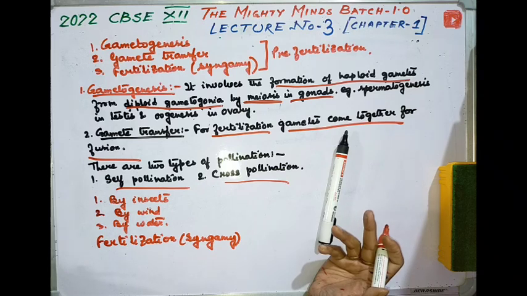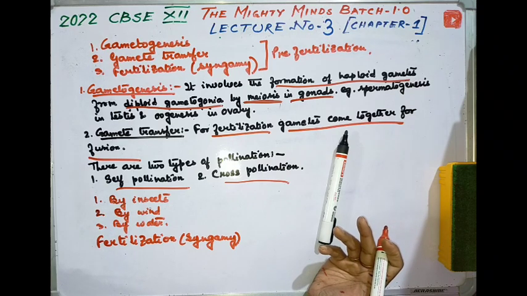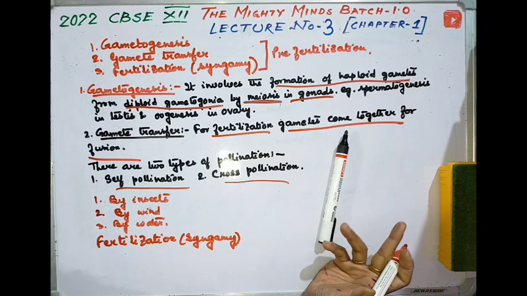The zygote undergoes further development by mitotic divisions to form the diploid offspring. If there is no meiosis during gametogenesis, then the gametes will be diploid and the individual produced will be tetraploid. But when gametic meiosis is not followed by fertilization, then the individual formed will remain haploid. So meiosis and fertilization are two important processes involved in sexual reproduction, which collectively maintain the chromosome number constant from generation to generation. You have read it in class 11 also.